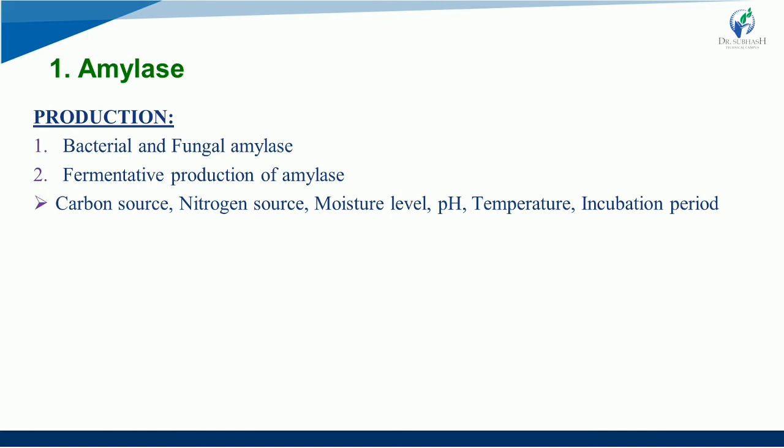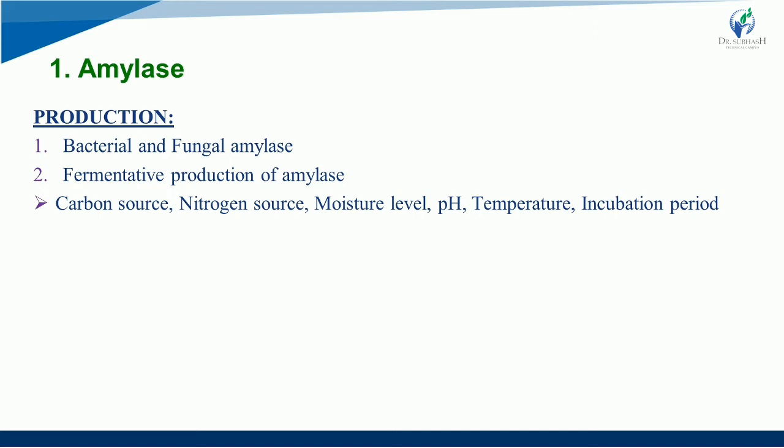Inorganic nitrogen includes ammonium sulfate, ammonium chloride, ammonium hydrogen phosphate, sodium nitrate, etc. The most commonly used organic sources include peptone, yeast extract, soybean meal and malt, M-A-L-T, malt, right?